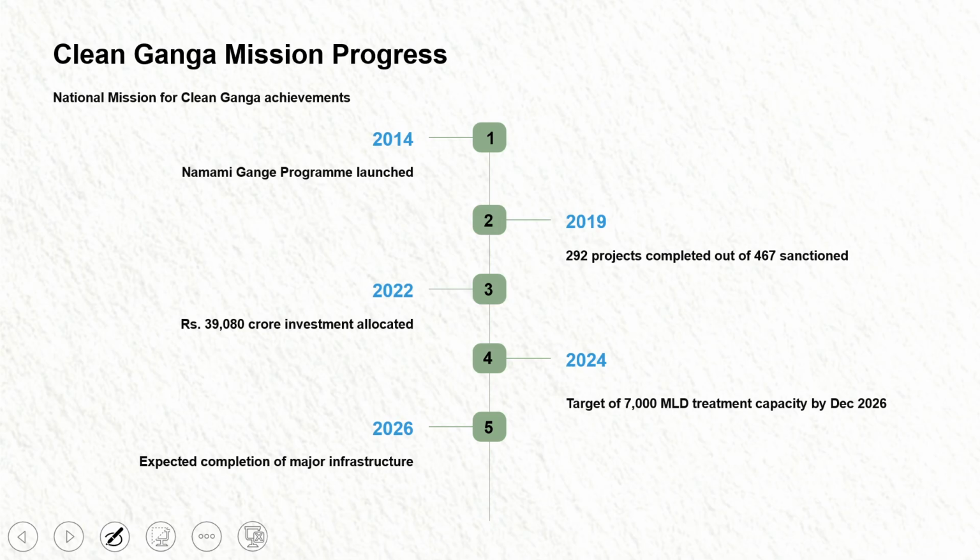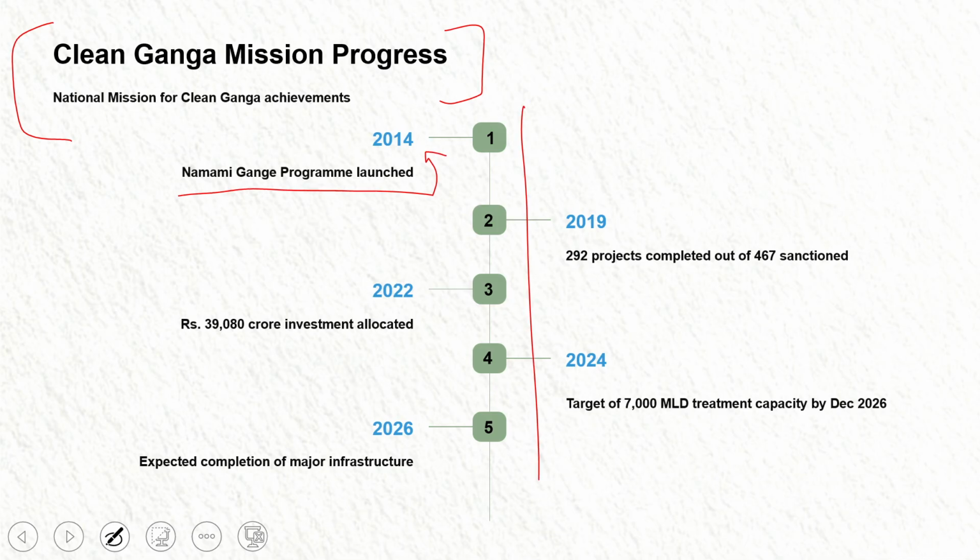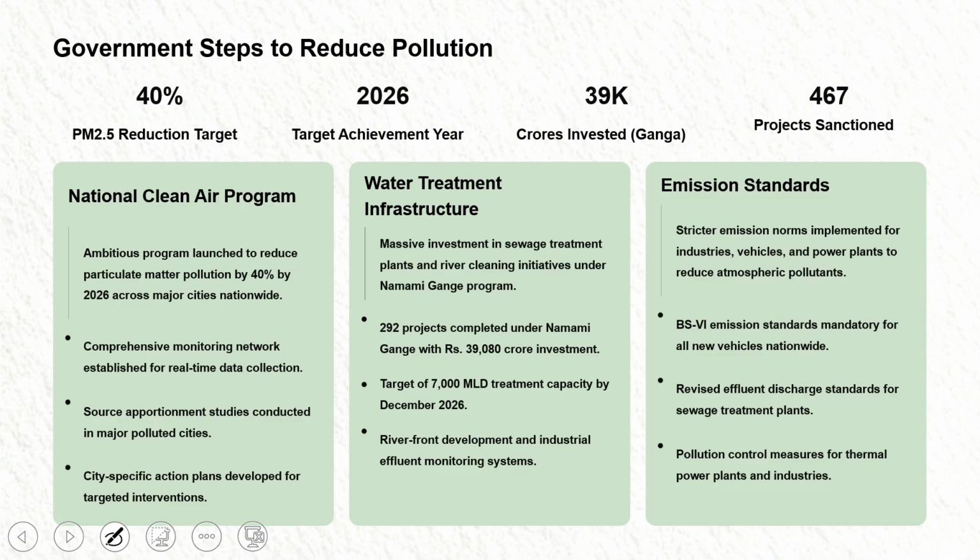If we are talking about water pollution, this is a case study that we cannot forget: the Namami Gange program, which was launched in 2014 and is currently still going on. In this project, the government has invested almost 40 crore for the cleaning of the Ganga. Well, government steps to reduce pollution.